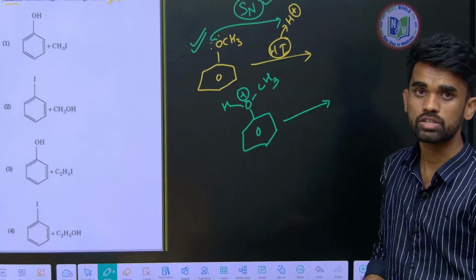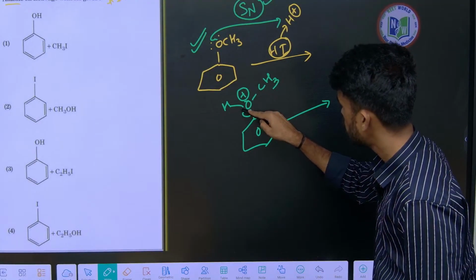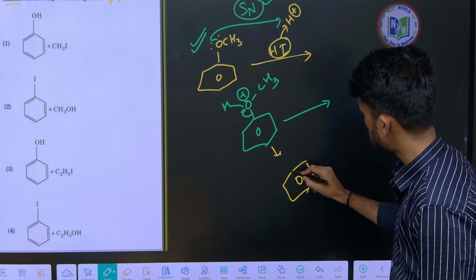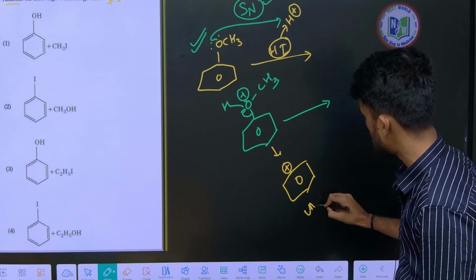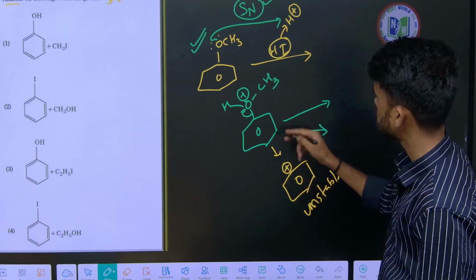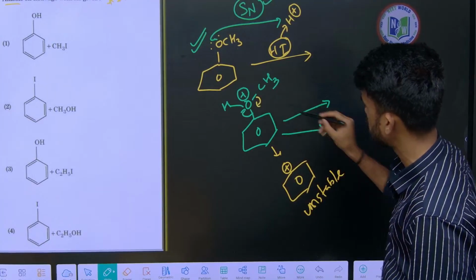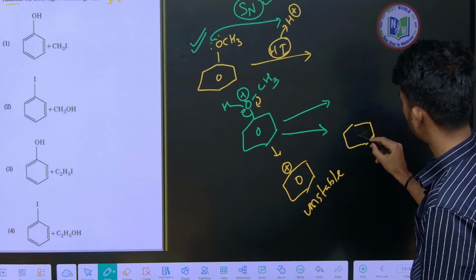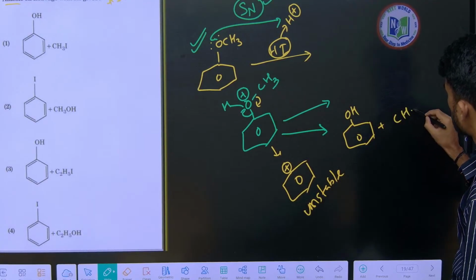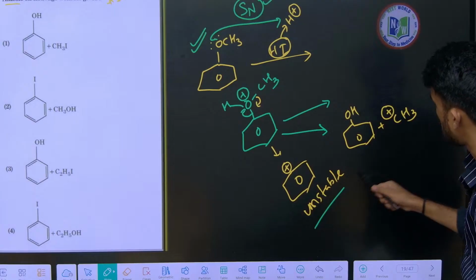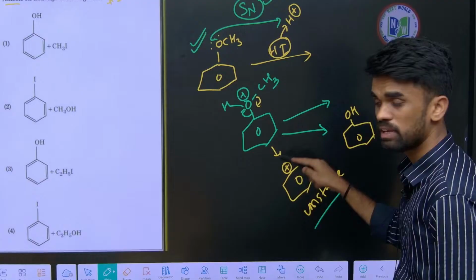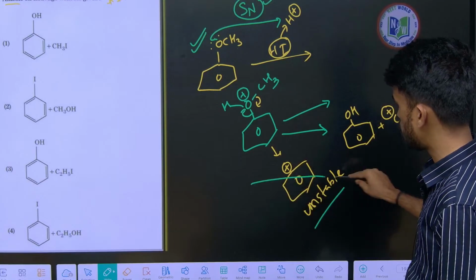But which bond has to be broken? See, if we break this bond, we will get a phenyl ring with a positive charge, which is unstable. This is highly unstable, I am saying. One more chance we have: I can also break this bond like this, and I write the remaining part OH like this. And what is the remaining carbocation? Methyl carbocation. Out of these two carbocations, the methyl carbocation is relatively more stable than the phenyl carbocation. That's why you should not break in the other manner.